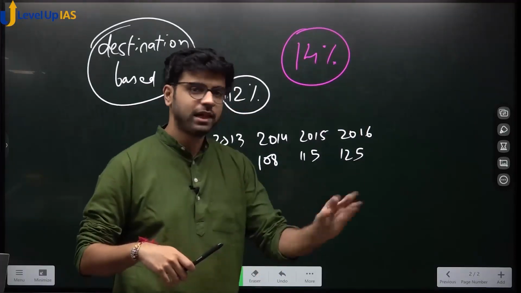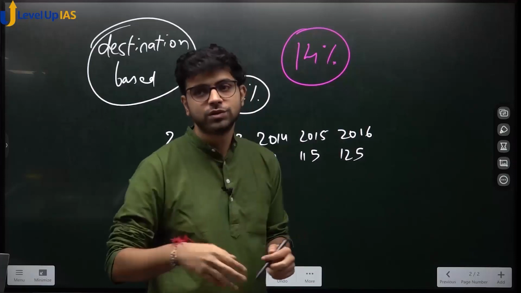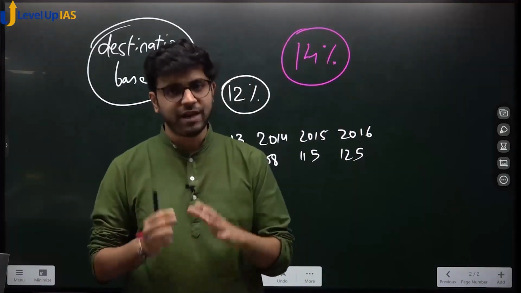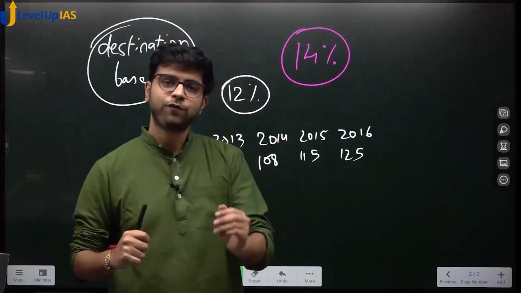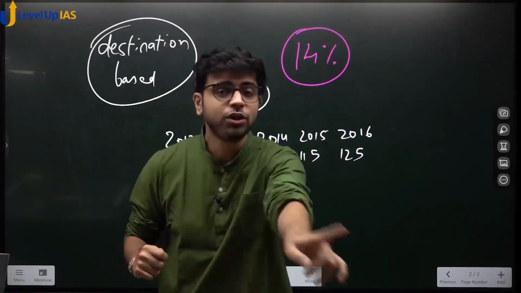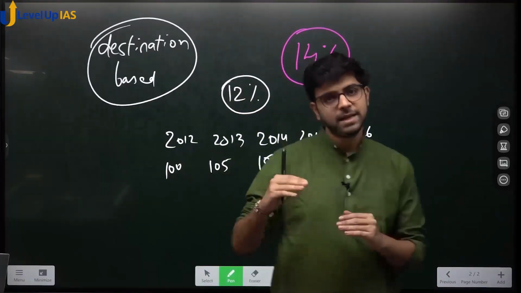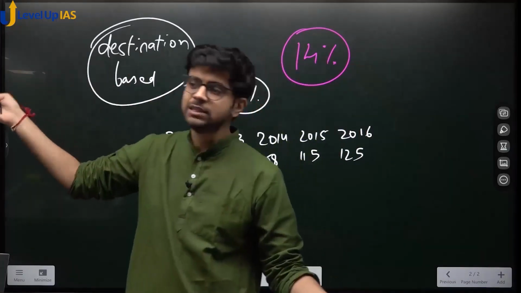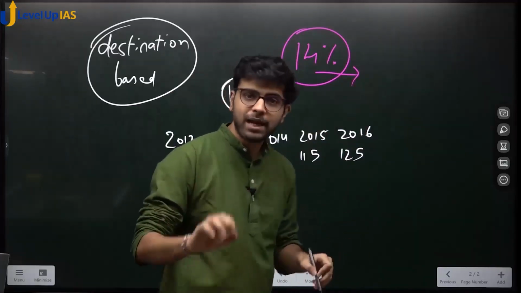Maharashtra said 10,000 crores. They asked Tamil Nadu, who said 12,000 crores. They took an average and said if we compensate you at 14%, you will neither gain nor lose anything compared to the old regime. We will compensate the shortfall so that you neither gain more nor lose anything. So this 14% is very important.